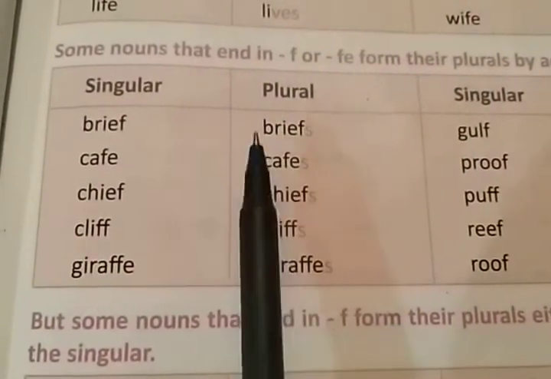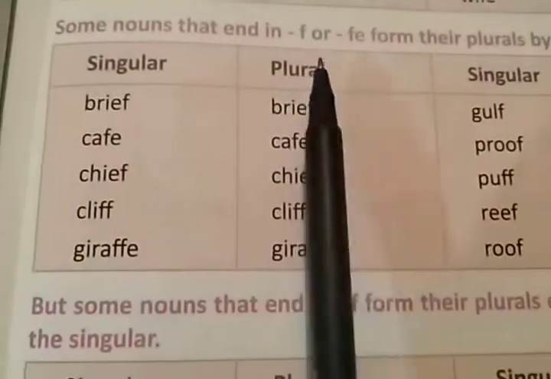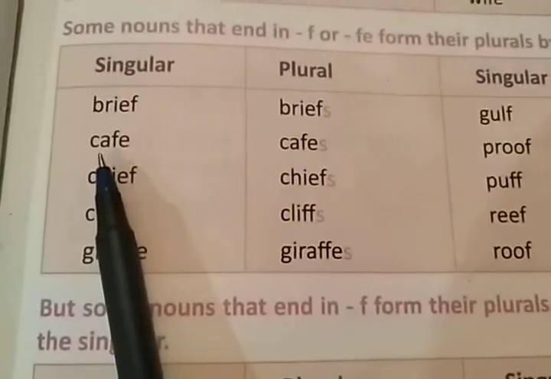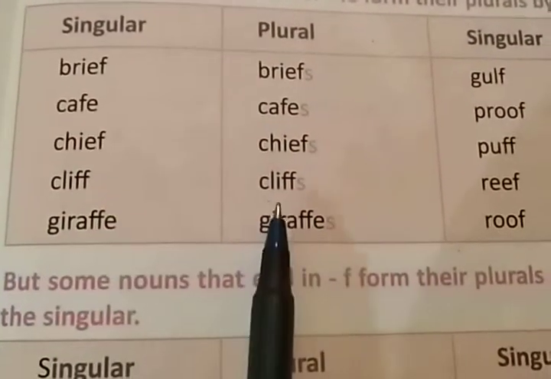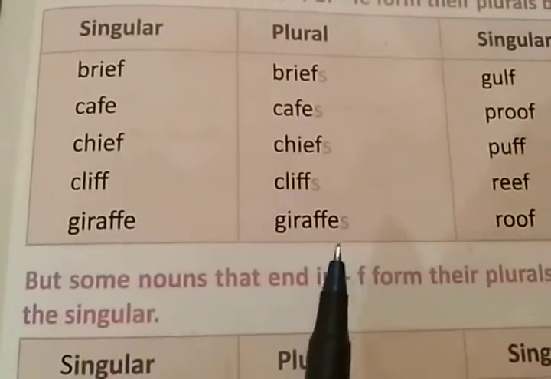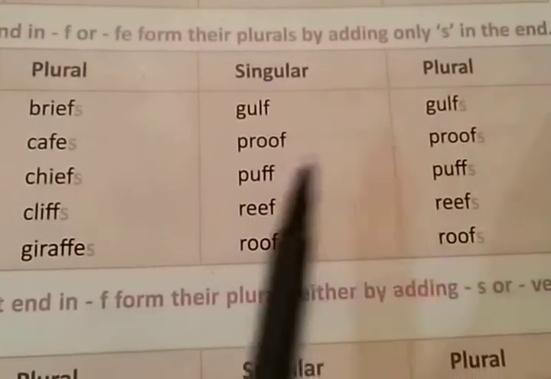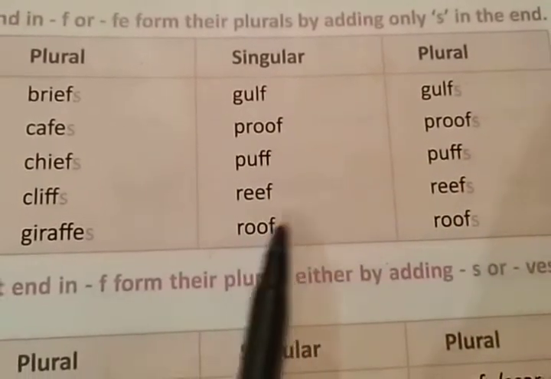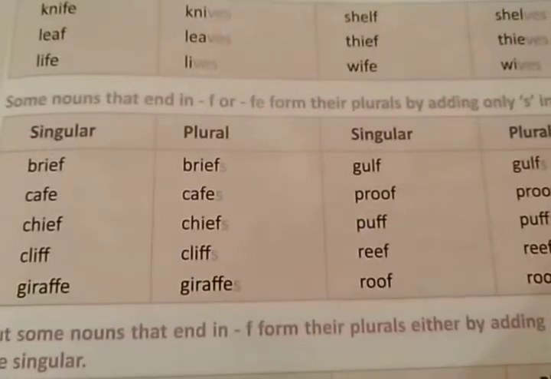So in the plural there is only s after f, right? Chief, chiefs. Cliff, cliffs. Giraffe, giraffes. Gulf, gulfs. Proof, proofs. Puff, puffs. Reef, reefs. Roof, roofs. Clear?